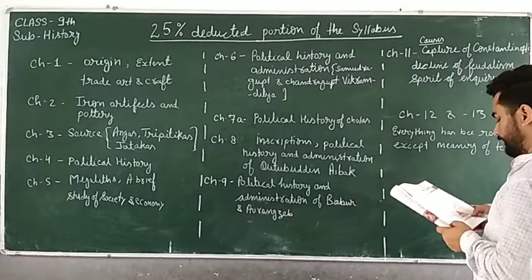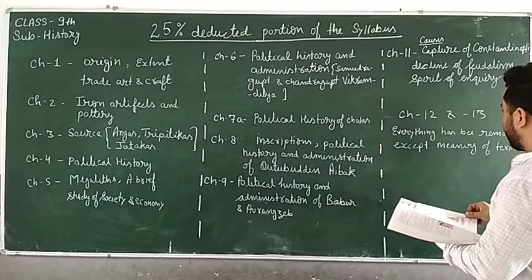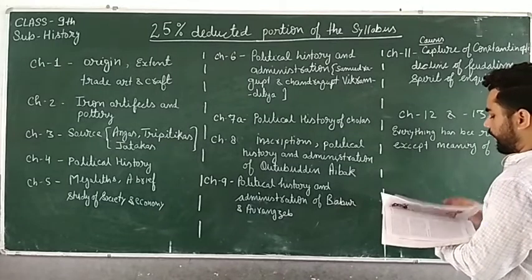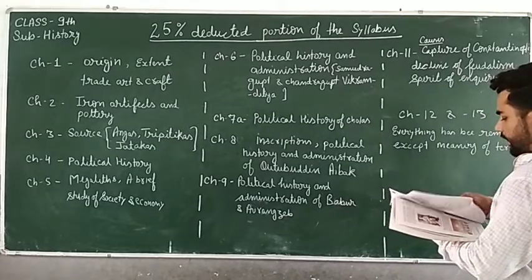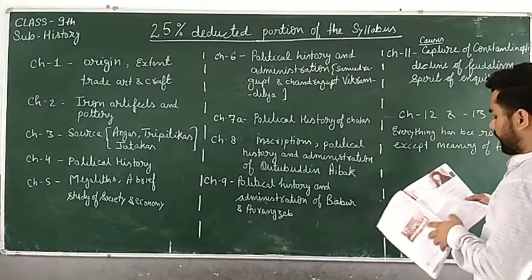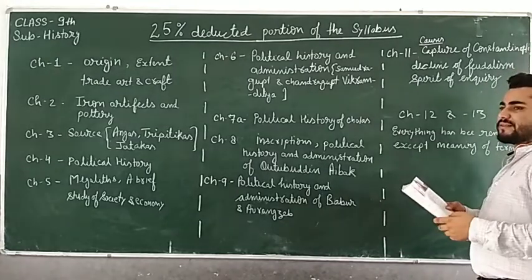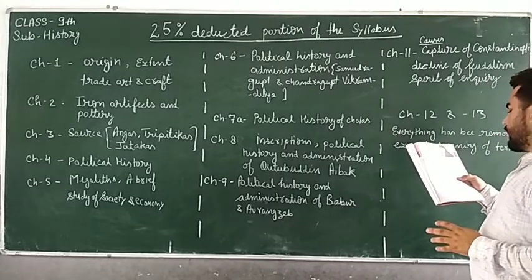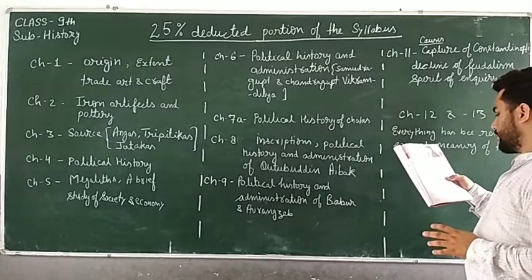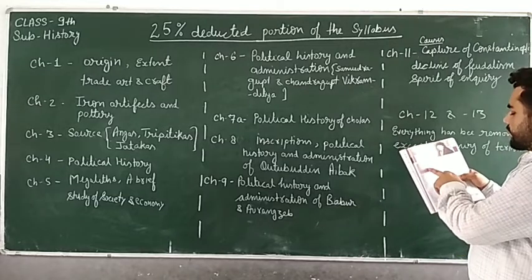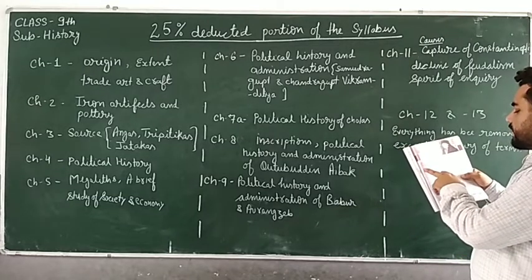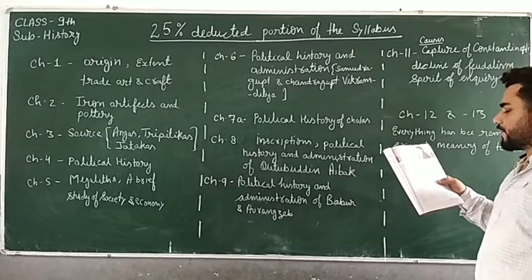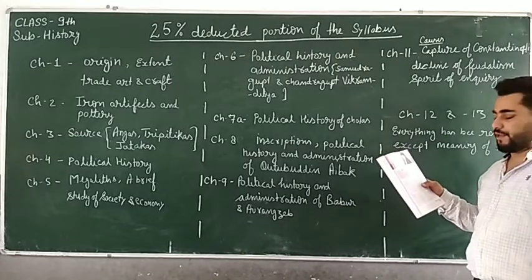Then after that, in chapter number 12, you have to understand the concept of reformation and counter reformation. Causes like dissatisfaction with the practices of the Catholic Church, this you also have to study.